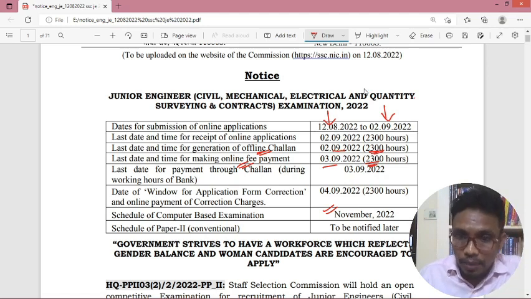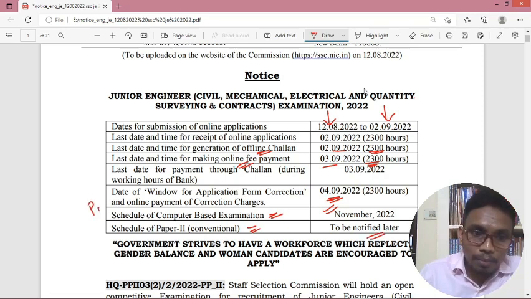Okay. And coming to form correction, if you commit any mistake while filling the form, you will be able to correct those mistakes on 4/9/2022. And coming to tentative exam date, they mentioned the exam date for the computer based examination as November 2022. And for paper 2, they mentioned it will be notified later.